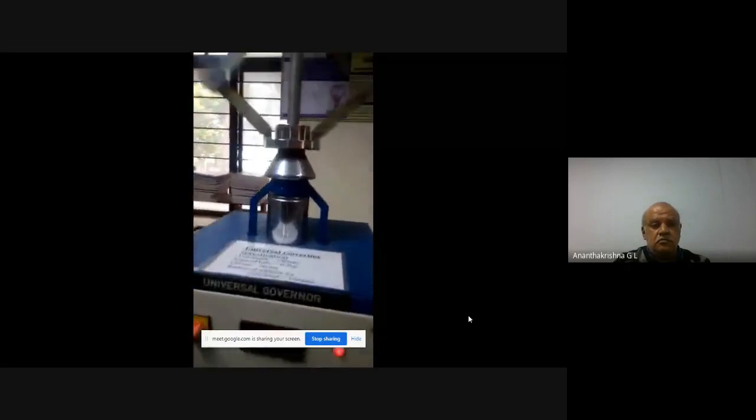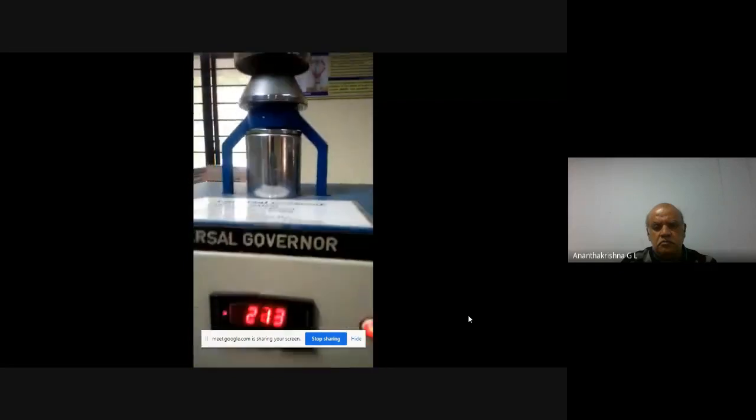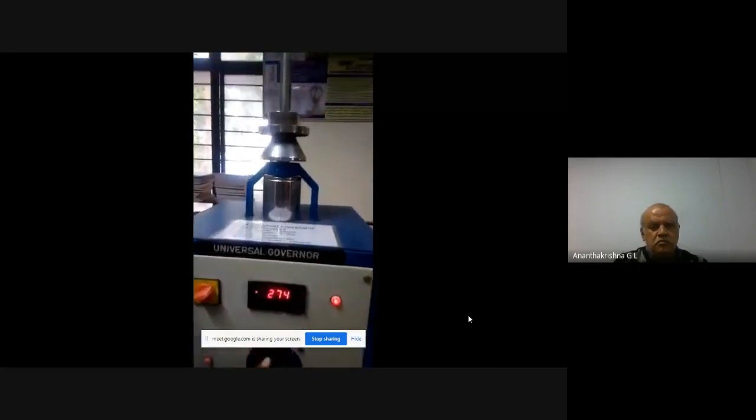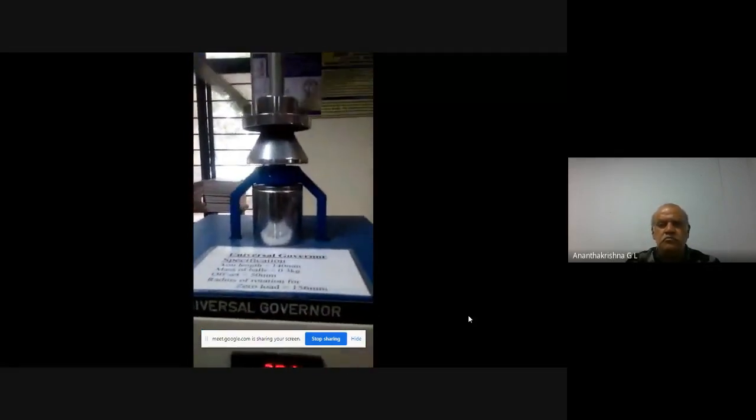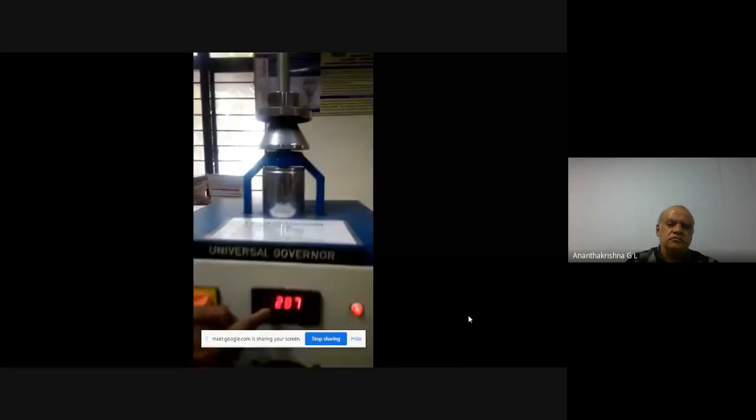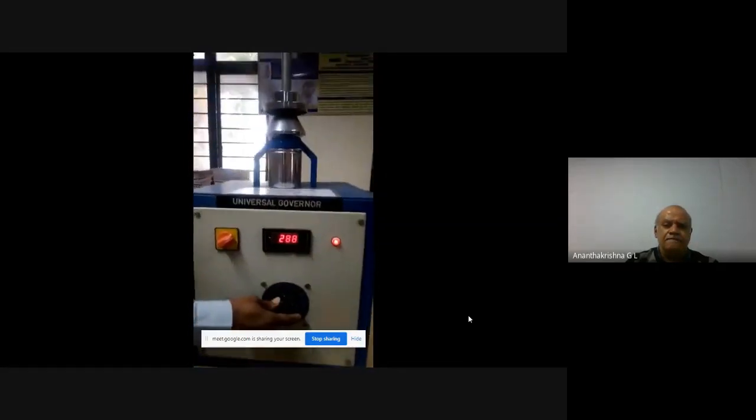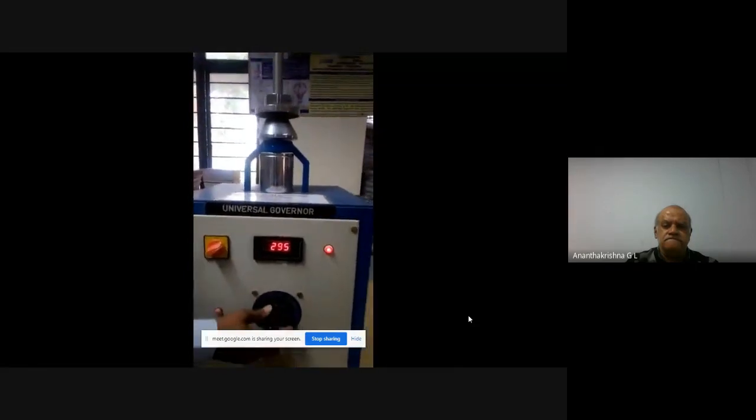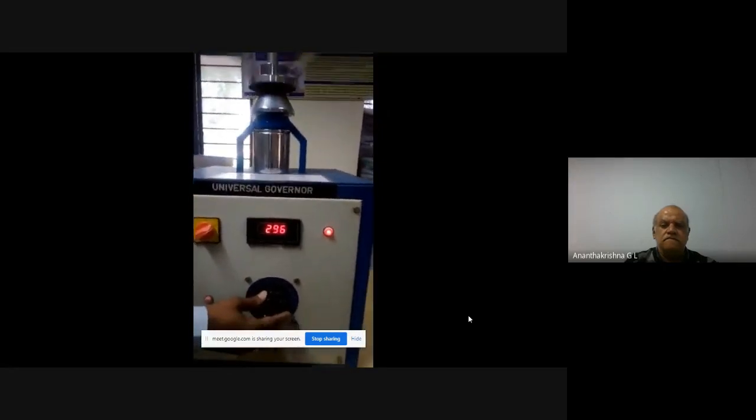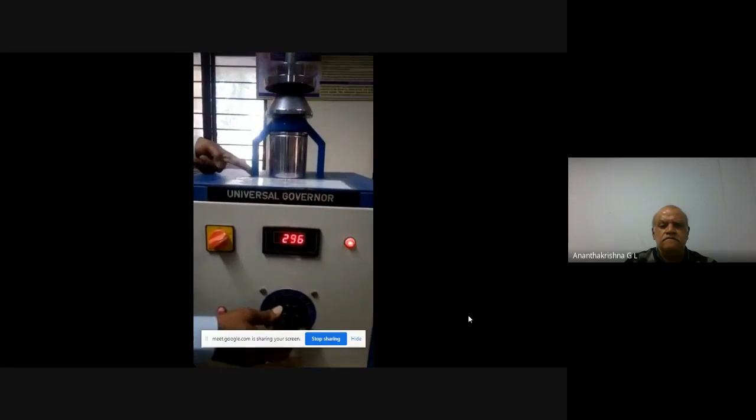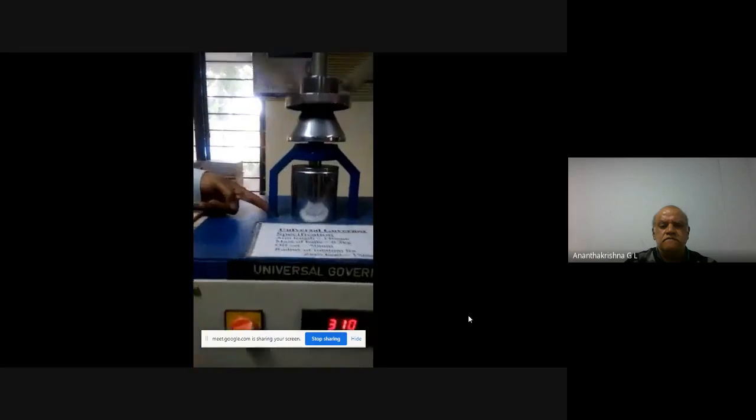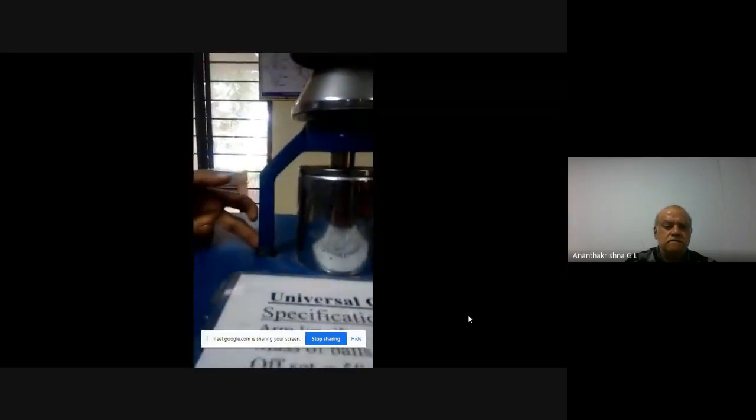Once the sleeve assembly lifts by 1 centimeter, keep increasing the voltage through the dimmer stat. So the governor starts lifting up. Keep increasing the voltage. Note down the RPM. Keep watching the RPM that is displayed digitally. Then the sleeve assembly starts to lift as you increase the speed.